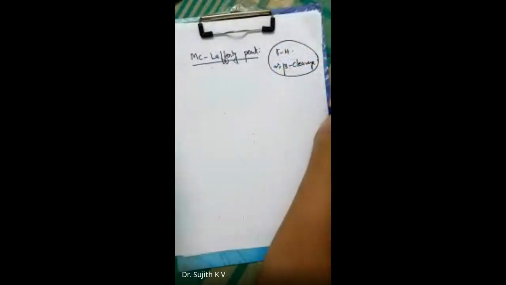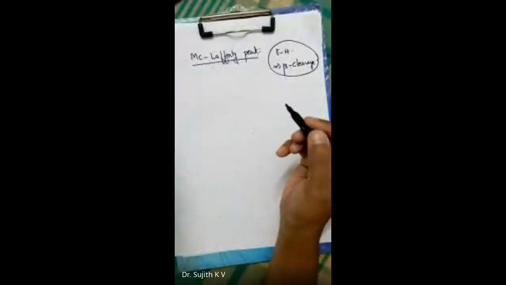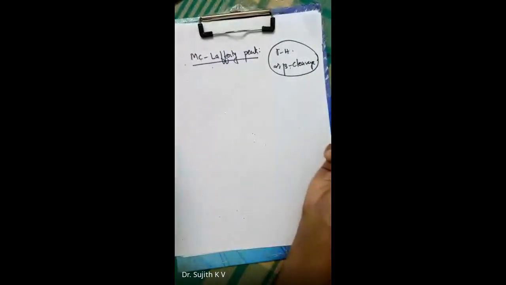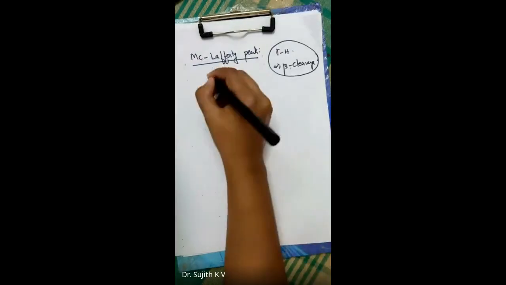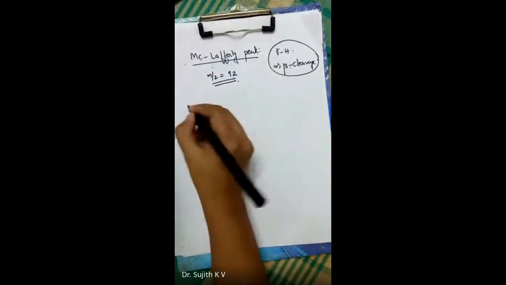This is the requirement, or this is what happens in the case of McLafferty rearrangement. Okay, so in all hydrocarbons, if the side chain connected to the benzene ring contains 3 or more carbon atoms, McLafferty rearrangement definitely takes place to give a peak at M by Z equal to 92.